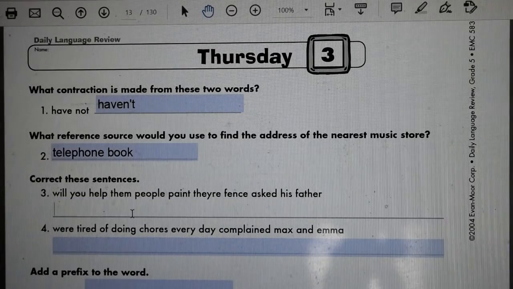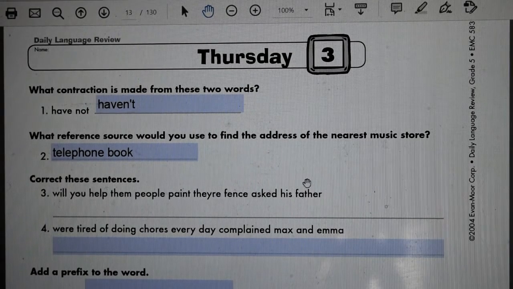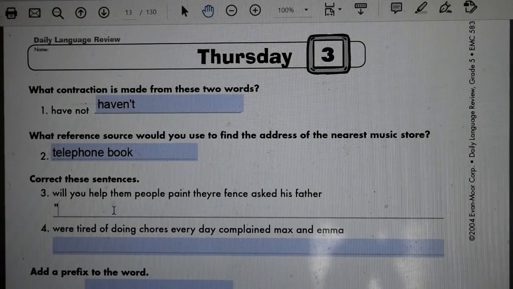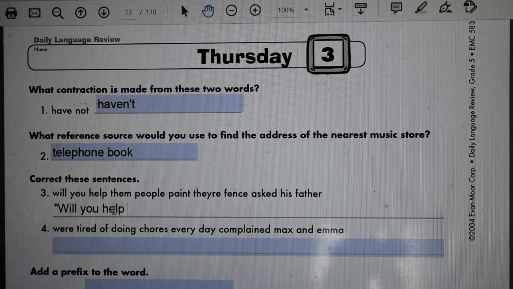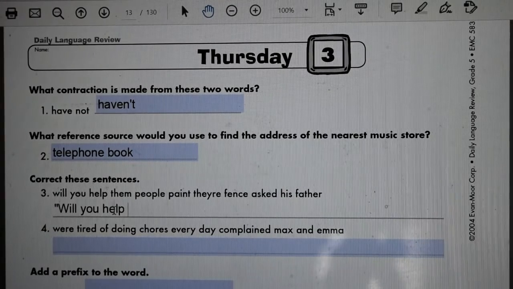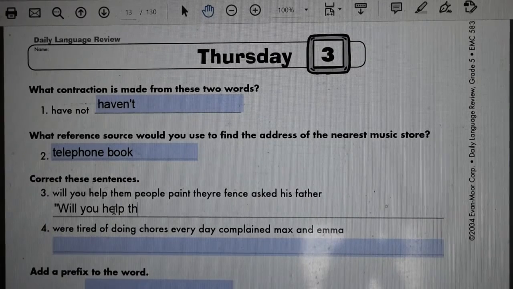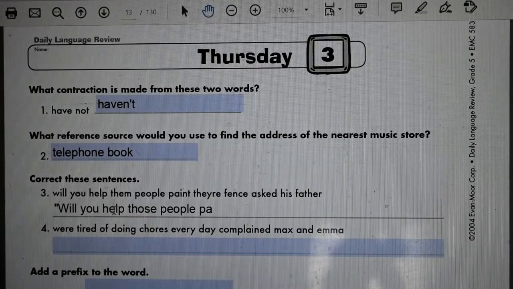Number 3, correct these sentences. "Will you help them people paint their fence?" asked his father. All right, so we have "asked his father." That tells us it's dialogue, so we need quotations. The first word starts with a capital. Will you help? It's not "them people." That sounds really impolite. Will you help those people paint